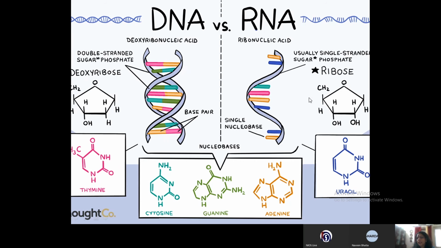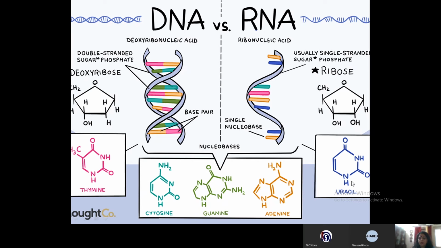Whereas the RNA is made up of ribose sugar. Alright. So you see in the second carbon there is an oxygen there. So this is the ribose sugar, and here the oxygen is not there, that is why it's deoxyribose. Then you will see that of the nitrogenous bases, three are common in both, that is cytosine, guanine and adenine. What is different? In DNA you have thymine, and in case of RNA you have uracil. So what is the complementary base pairing?